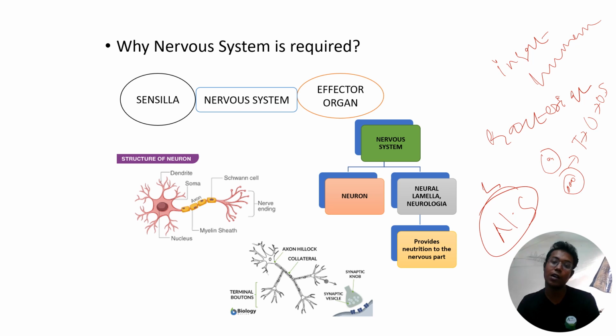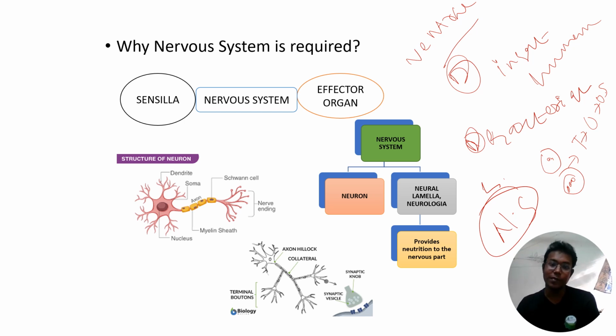Another peculiarity and very fundamental thing about the insect nervous system is where it is present. Our nervous system is present on the dorsal side: our spinal cord and the brain portion are all present on the dorsal side. But in case of an insect, it is present on the ventral side. That you have to remember. That is why whenever you are doing a practical to dissect the nervous system of the insect body, you have to start from the dorsal side, because the nervous system is present on the ventral side.